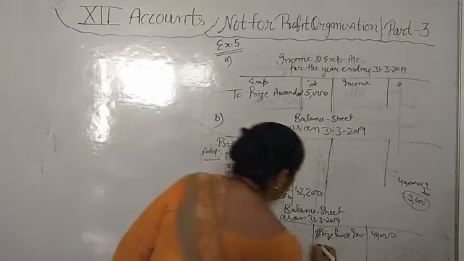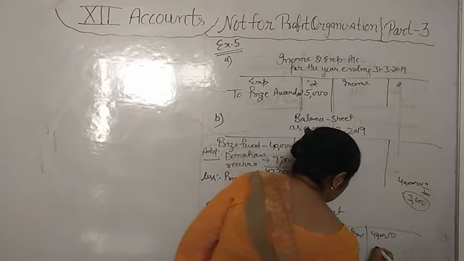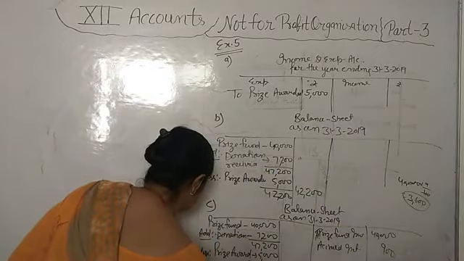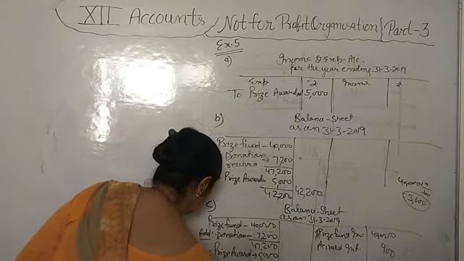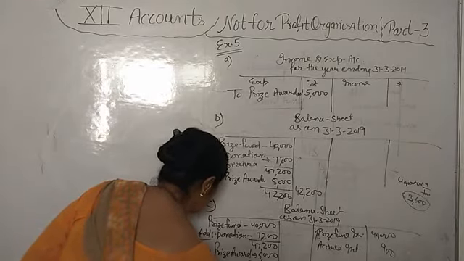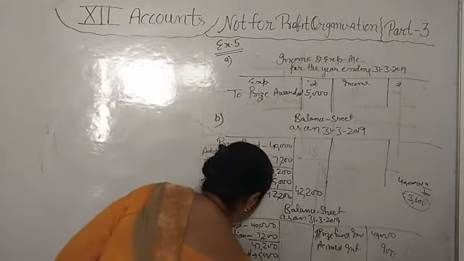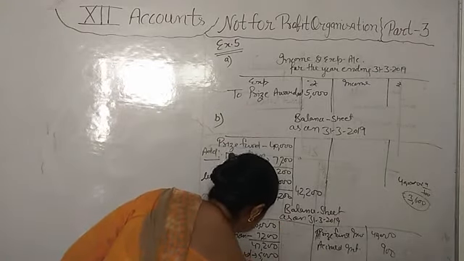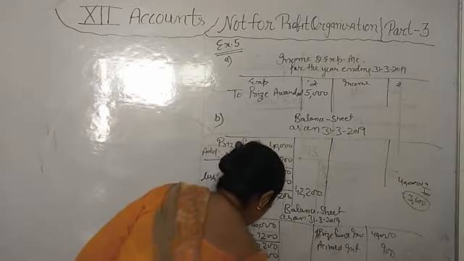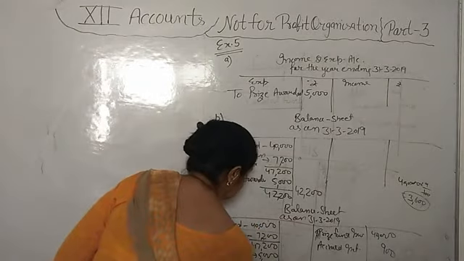That 900 accrued interest we will write in the balance sheet asset side, and total interest on prize fund investment, total 3,600, we will add in fund. Now total amount of fund is 45,800.